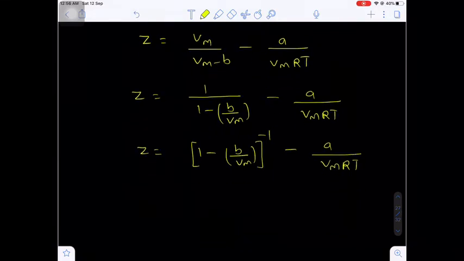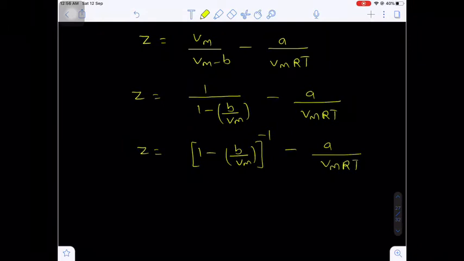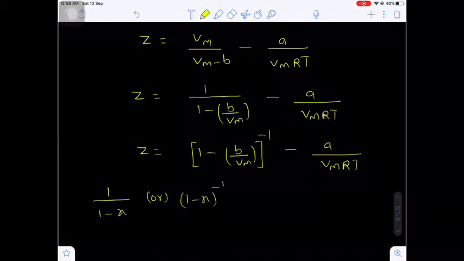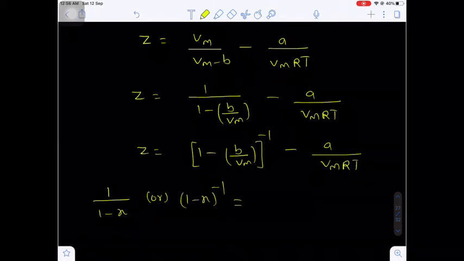Now here there is a mathematical formula: 1 by 1 minus x, or 1 minus x whole to the power minus 1, which is equal to 1 plus x plus x square plus x cube and so on.